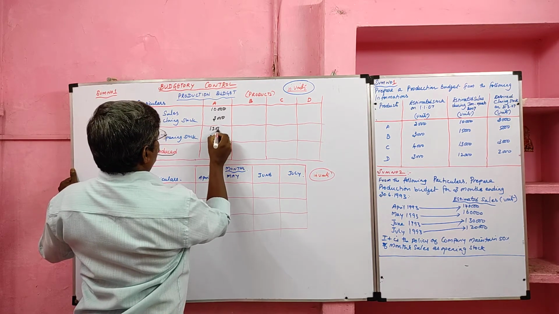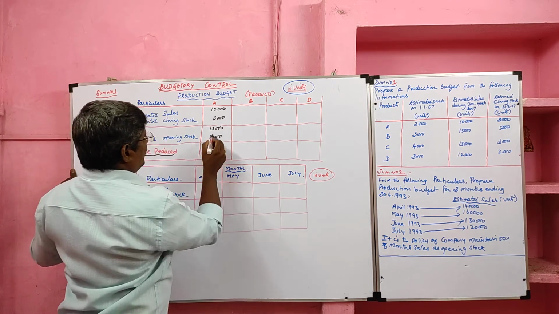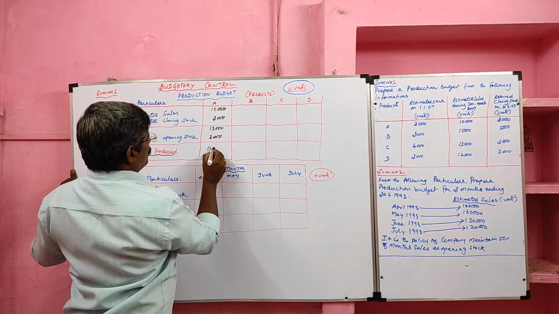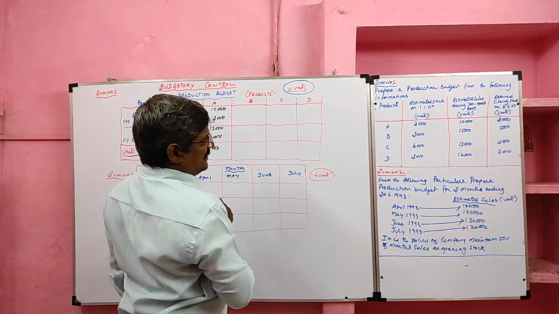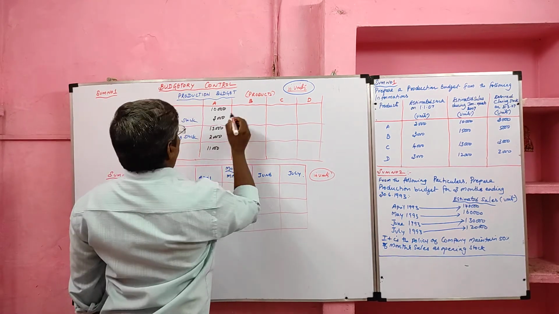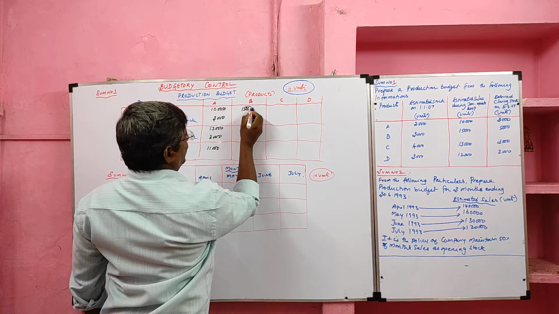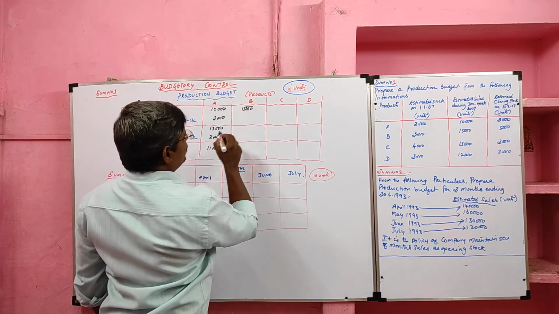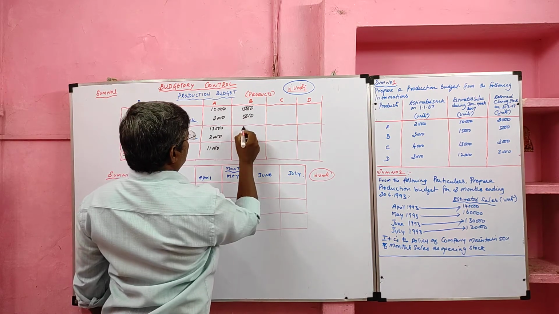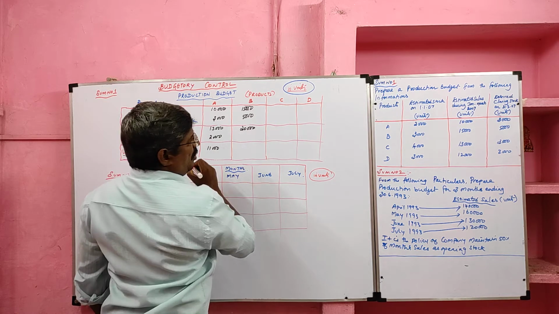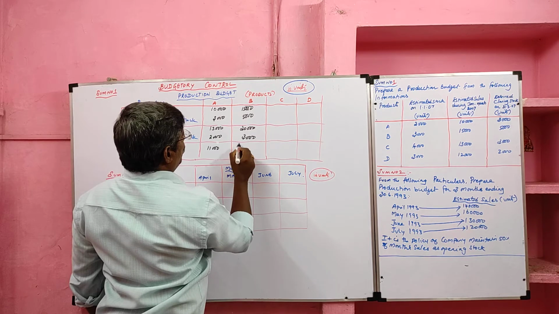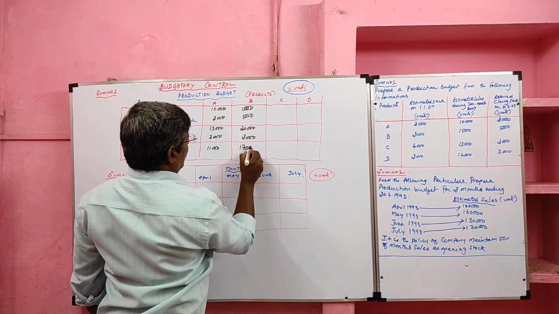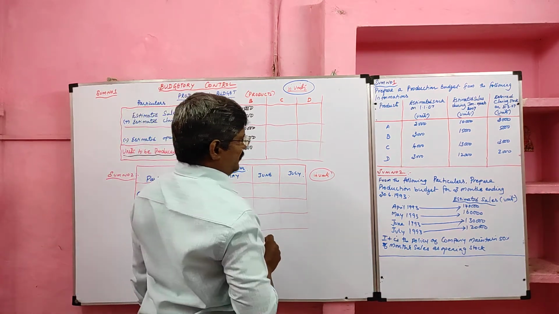If we add the first two, we get 13,000, minus 2,000, so 11,000 units to be produced as far as A is concerned. Then B, estimated sales 15,000 units, estimated closing stock 5,000 units, total 20,000, of which we have to deduct the opening units 3,000. So product B, 17,000 units must be produced.